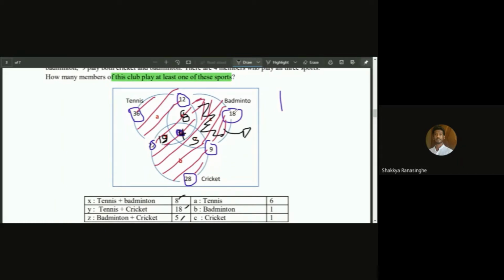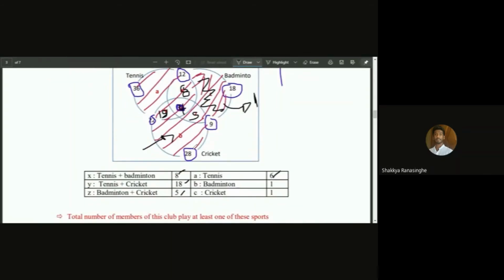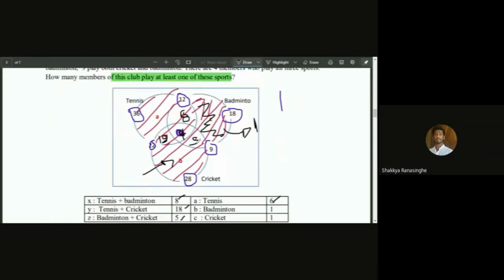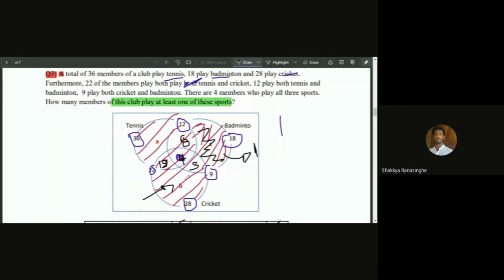It's 18 minus the summation over here, so it's 6, and over here it's 1. It's 1 over here. Members playing only cricket is this section over here, so it would be 28 minus 22 and 5, that's 27, so it's again 1.